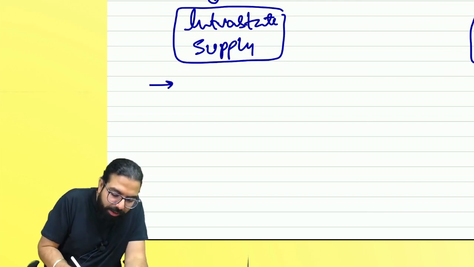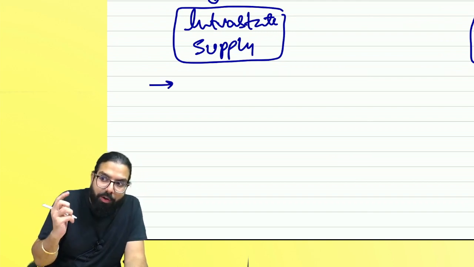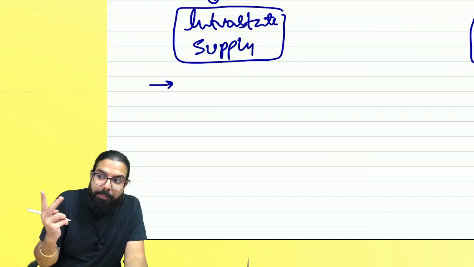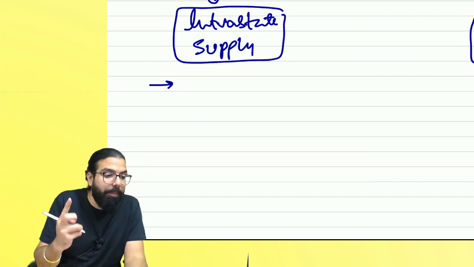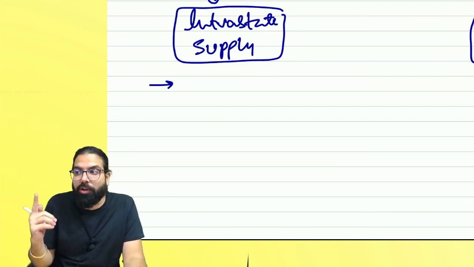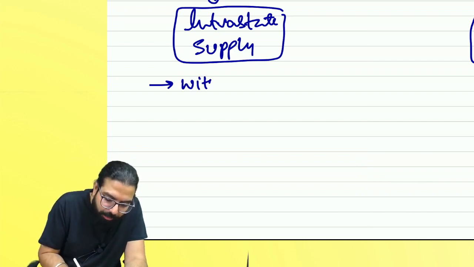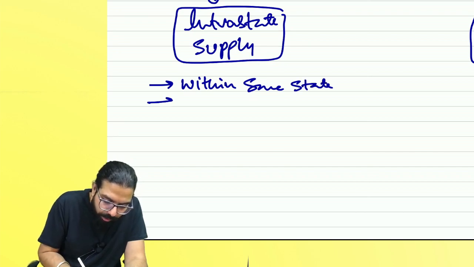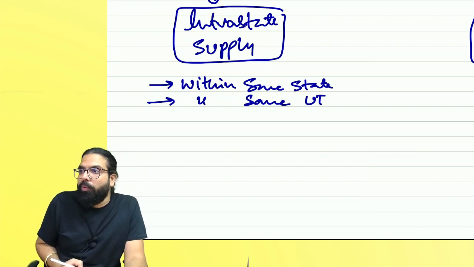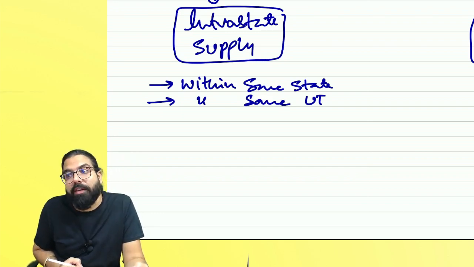We always see the location of the supplier and the place of supply, not the location of the recipient. Whenever the location of the supplier and the place of supply are within the same state or within the same union territory, we always call it intrastate supply.